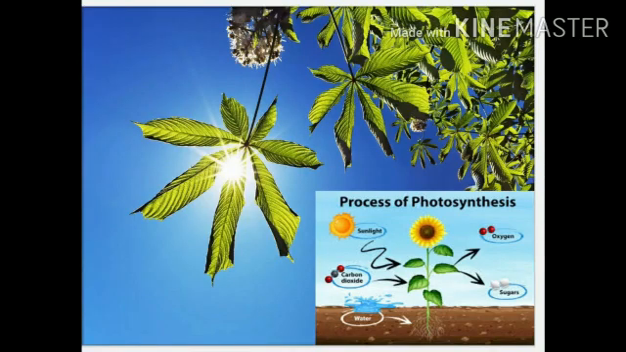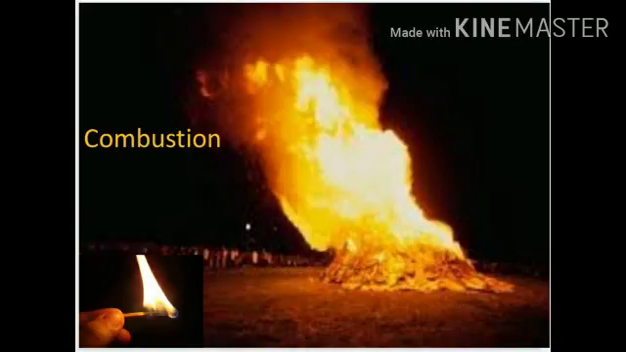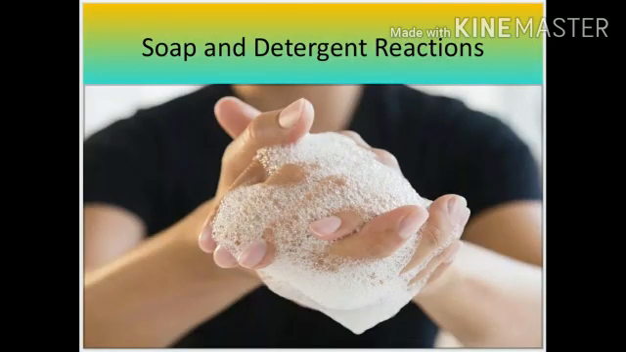Plants manufacture food by the process of photosynthesis with the help of carbon dioxide and water in the presence of sunlight and chlorophyll. Substances like paper, dry grass, petrol, wood, etc. burn in presence of oxygen to produce carbon dioxide, water vapor and energy. Foam or lather is produced when we use soaps and detergents.